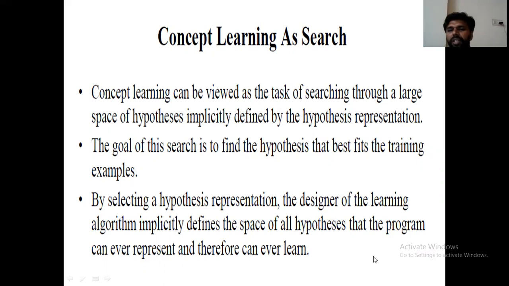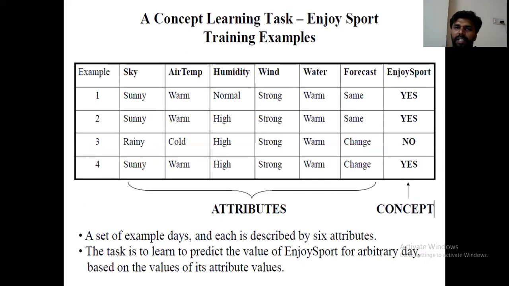Most of the machine learning algorithms are going to use this hypothesis representation. Because of that reason, here we are learning hypothesis representation and hypothesis learning, hypothesis space also. And I explained the hypothesis space concept and concept learning concept with the Enjoy Sport training example. This is a simple one.